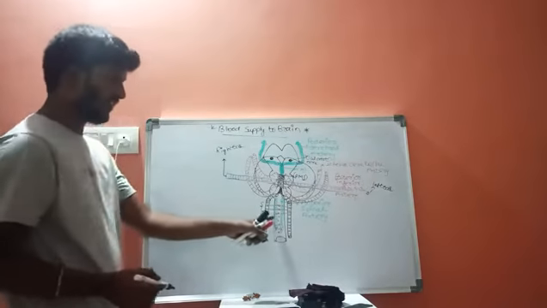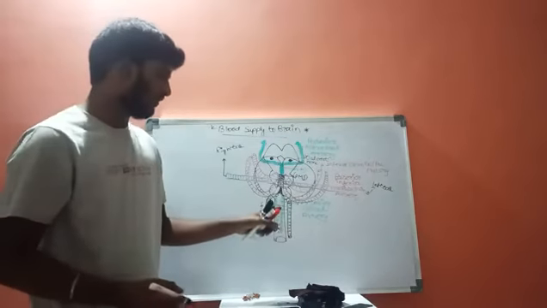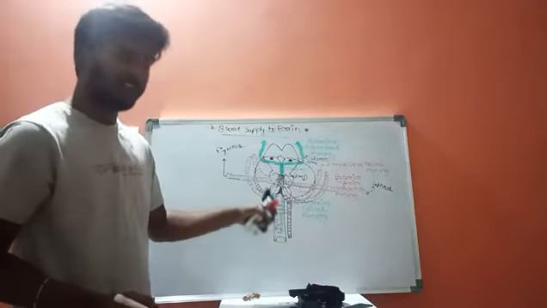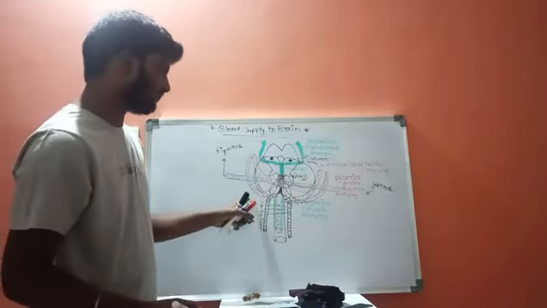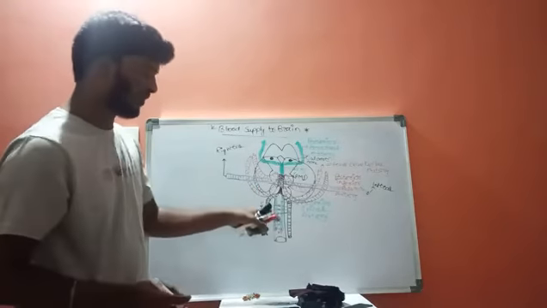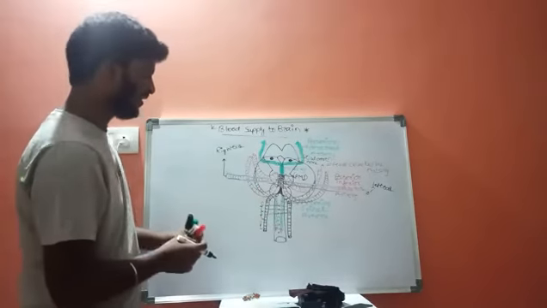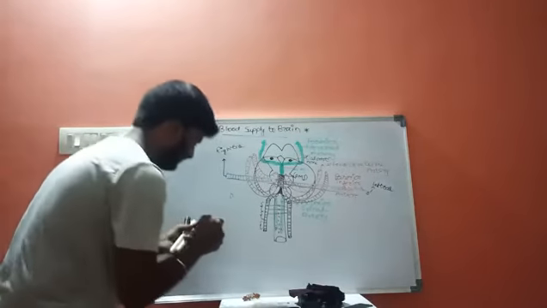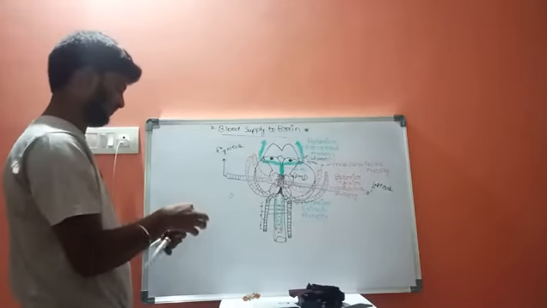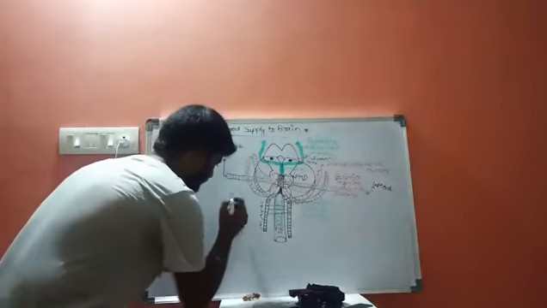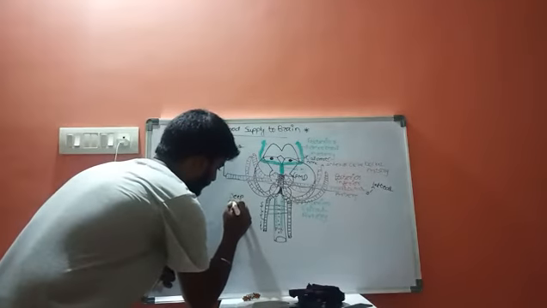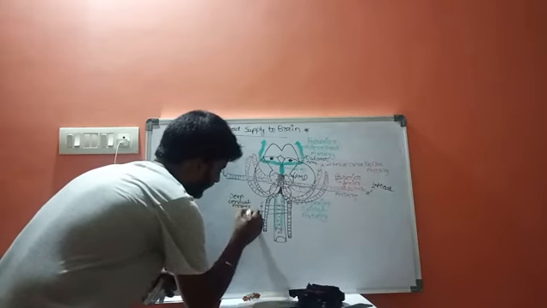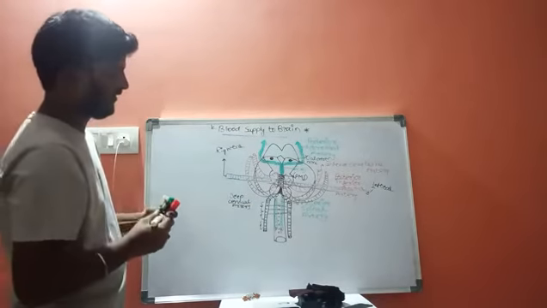Let us consider these three are the arteries which transfer blood towards the cervix. These arteries are called deep cervical arteries, the first one.